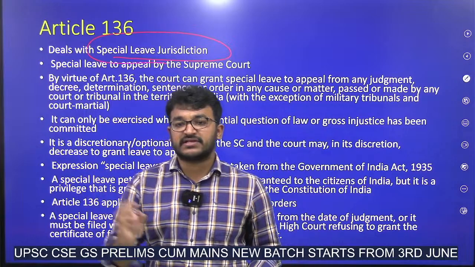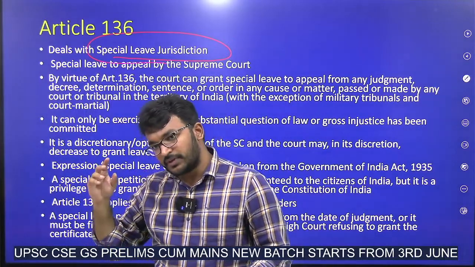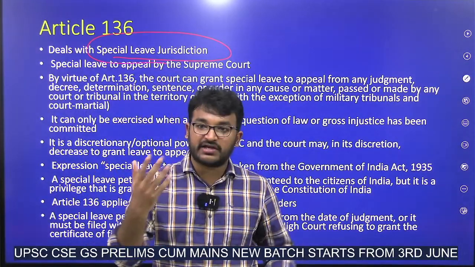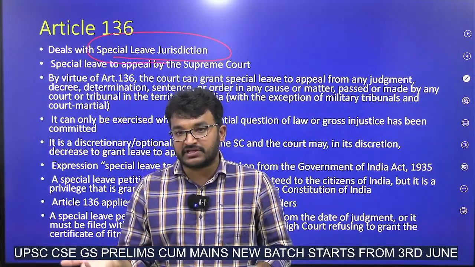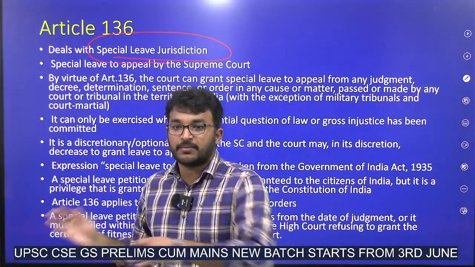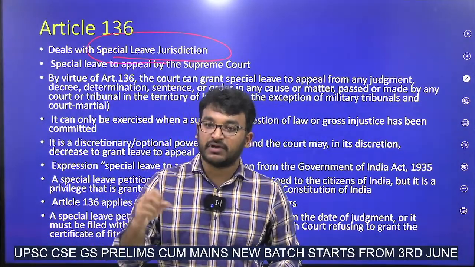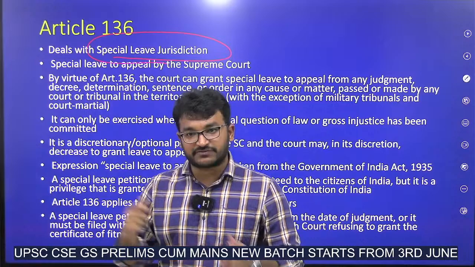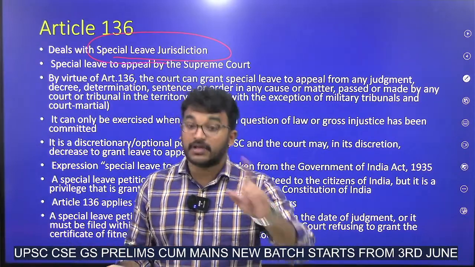Be it any case, any dispute, whether judgment has already been given, or it is in the middle stage, or in the stage of appeal, the Supreme Court can take it up by leave. If someone files a special leave petition, it can accept it. But the thing here is